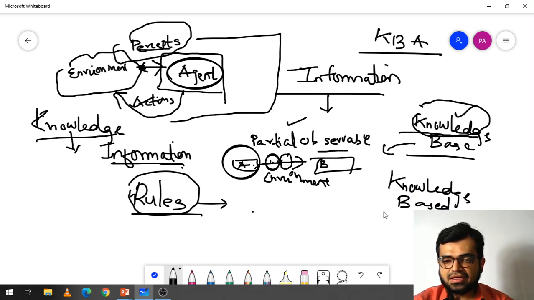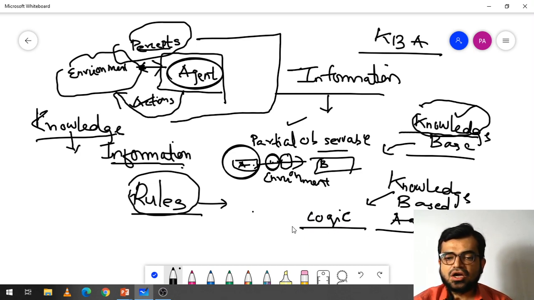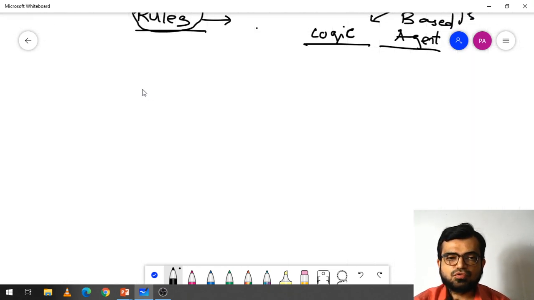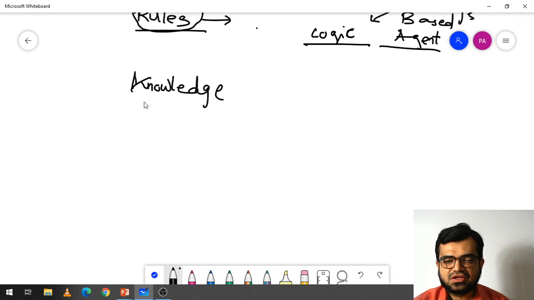And here the knowledge is not only a set of rules, it also includes the logics that have to be performed by an agent in order to obtain the desired result. So how will knowledge be represented in an agent?